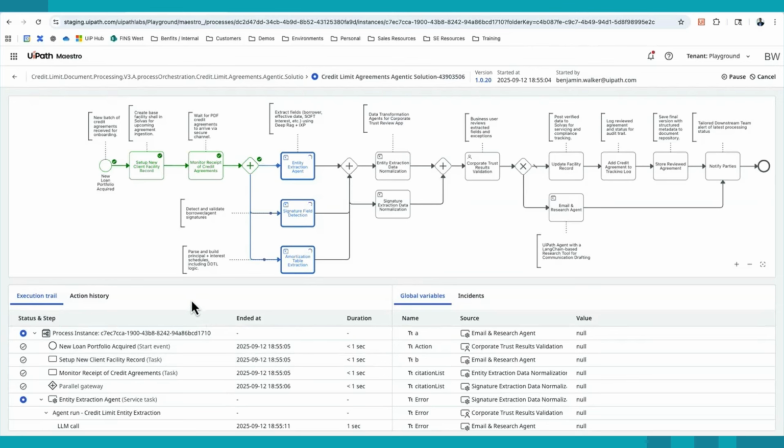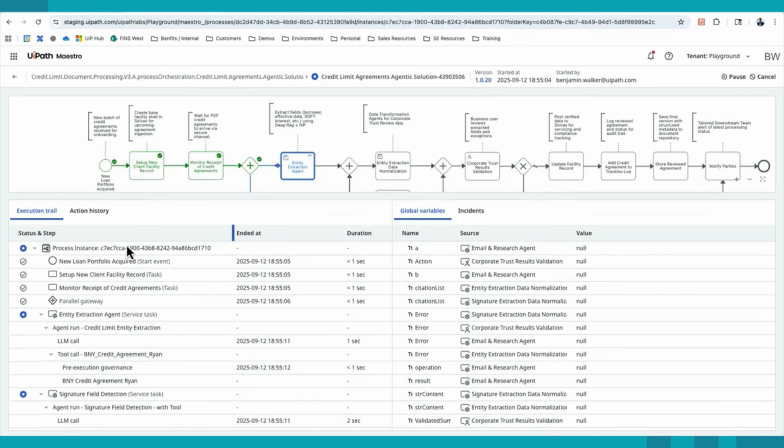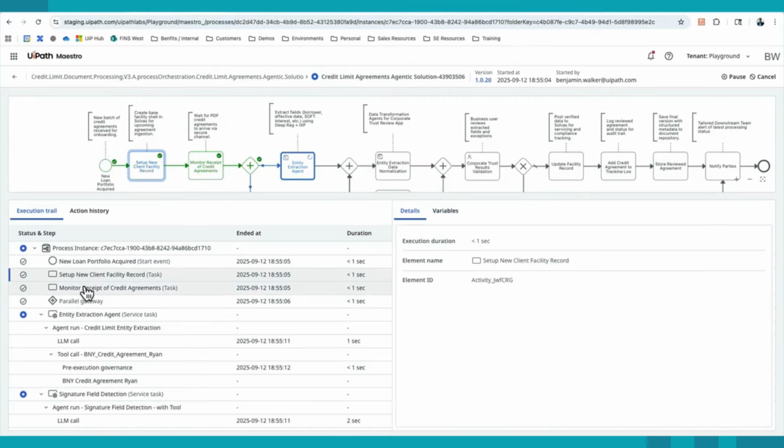Furthermore, within Maestro, we're able to architect these processes, but you're also able to see a very robust trail of information down here at the bottom. We can see what steps have been completed, like setting up the new client record and monitoring the receipt of the agreements. And now for the agents that are running in parallel, we could see exactly what is happening. So the first is going to be the entity extraction.